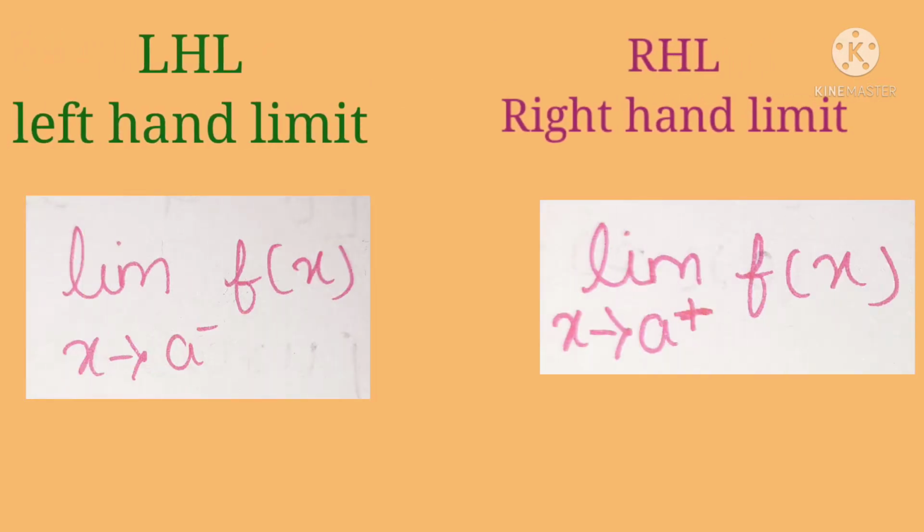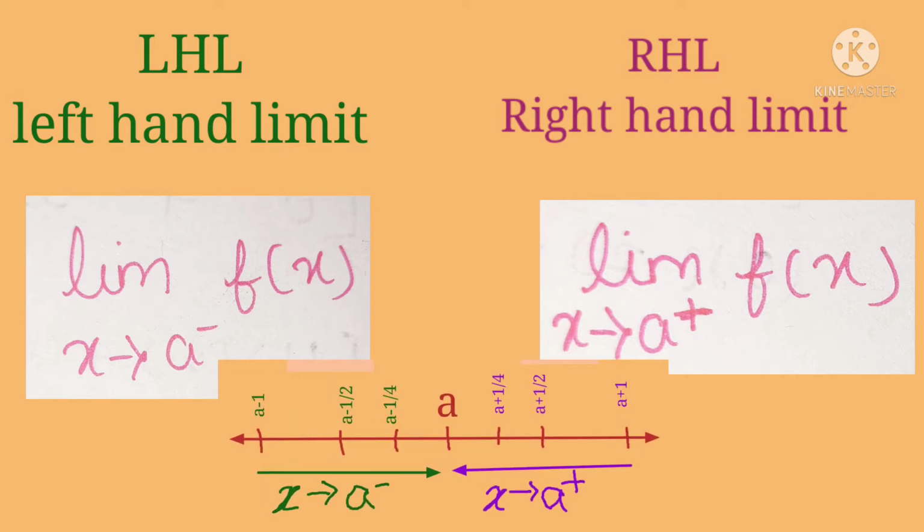This is the moment the LHL and RHL come into the picture, that is, the left hand limit and the right hand limit. According to the LHL rule, if we take the limit from the left hand side, generate the function, we get the answer. Over here we have used the LHL rule. According to the RHL rule, if we take the limit from the right hand side of the given constant and use the given function, we get the output. So that is the RHL rule, the right hand limit.